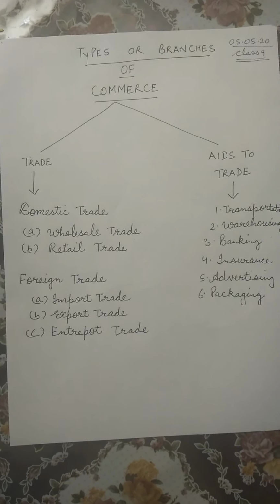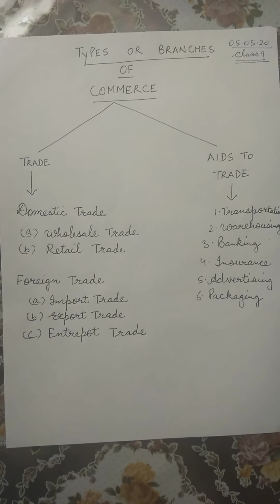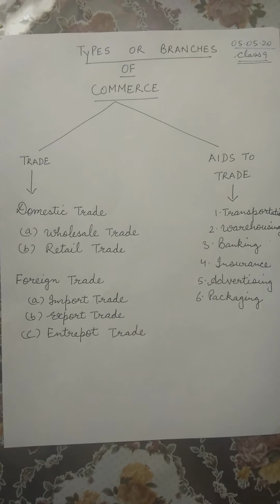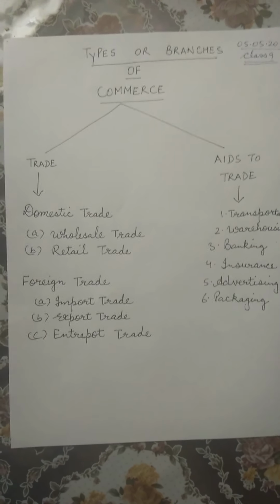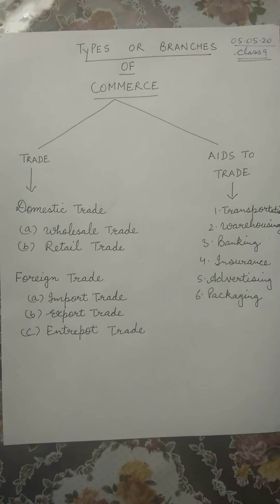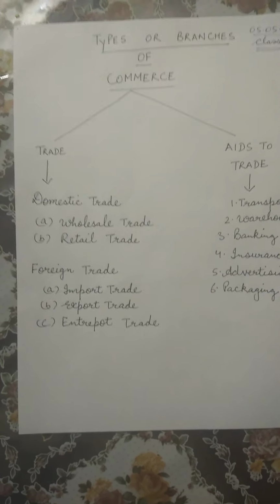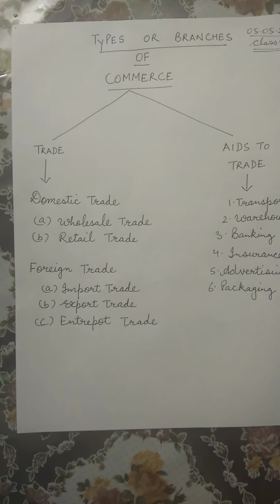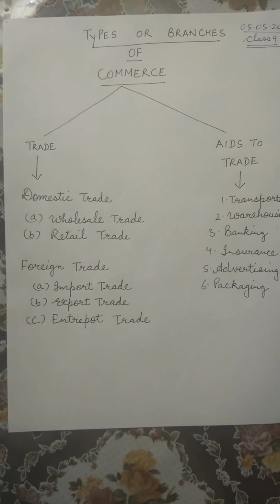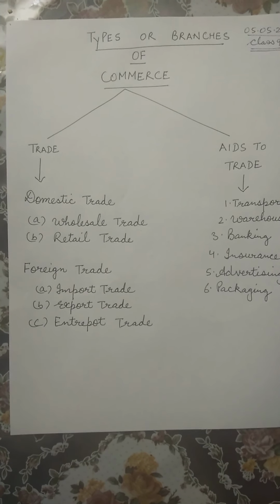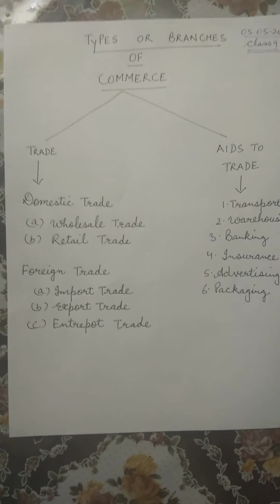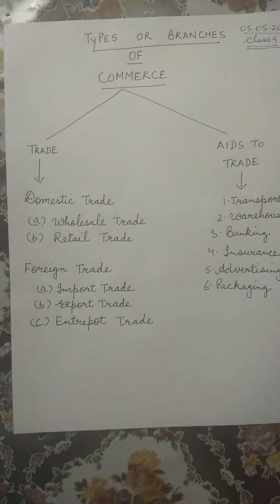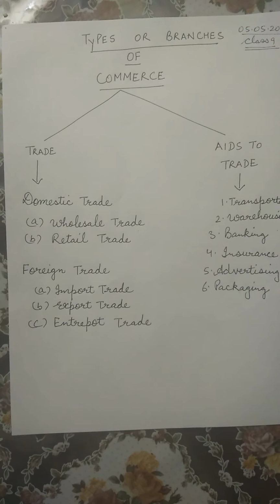Internal trade refers to buying and selling of goods and services within the geographical boundaries of the country. Say trade activities taking place between Assam and Chandigarh. Trade activities taking place between Ludhiana and Chandigarh. Say we are buying hosiery products, woolen products from Ludhiana, and they are being transferred to Chandigarh.